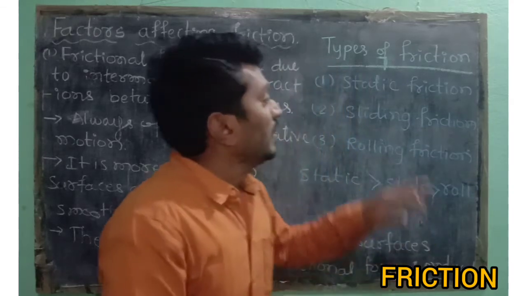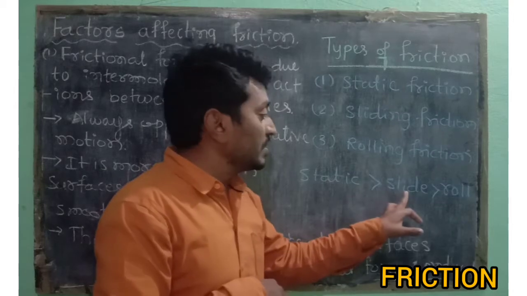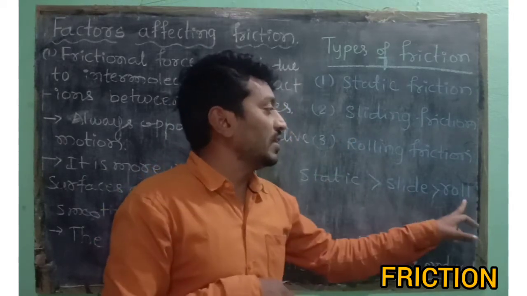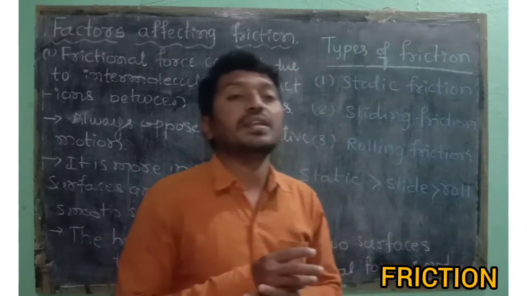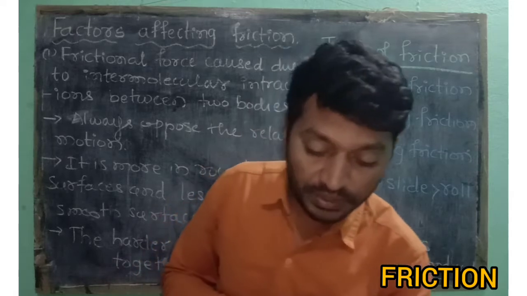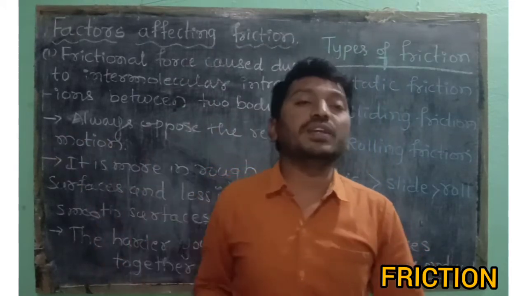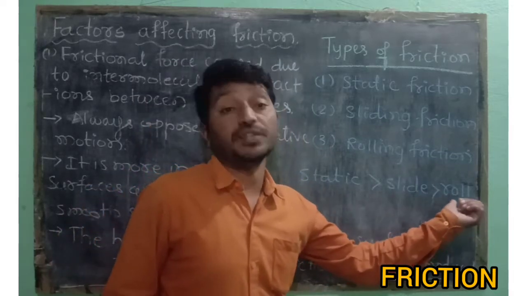Static friction is more than sliding friction, and sliding friction is more than rolling friction. Rolling friction is very, very less. Ball bearings in almost all vehicles work on the principle of rolling friction.